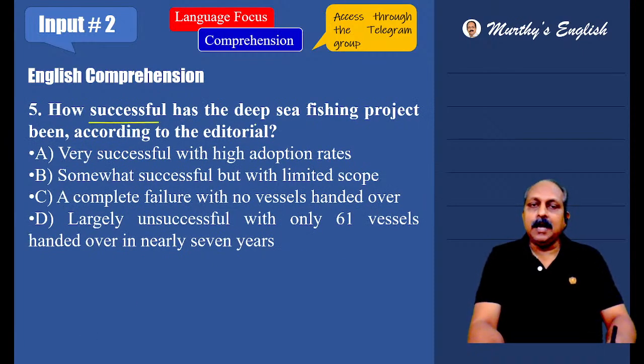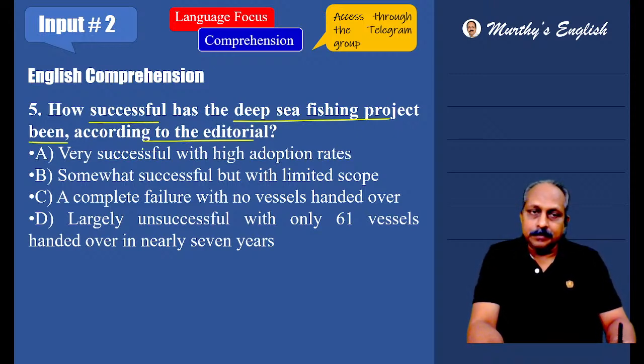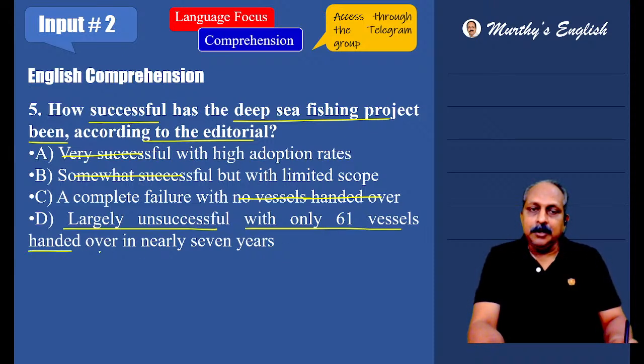How successful has the deep sea fishing project been according to the editorial? Negative. One word has been used, failure. Successful? No. Somewhat successful? No. A complete failure with no vessels handed over? No, they handed over some vessels. Then you cannot consider C. Largely unsuccessful with only 61 vessels handed over in nearly 7 years.